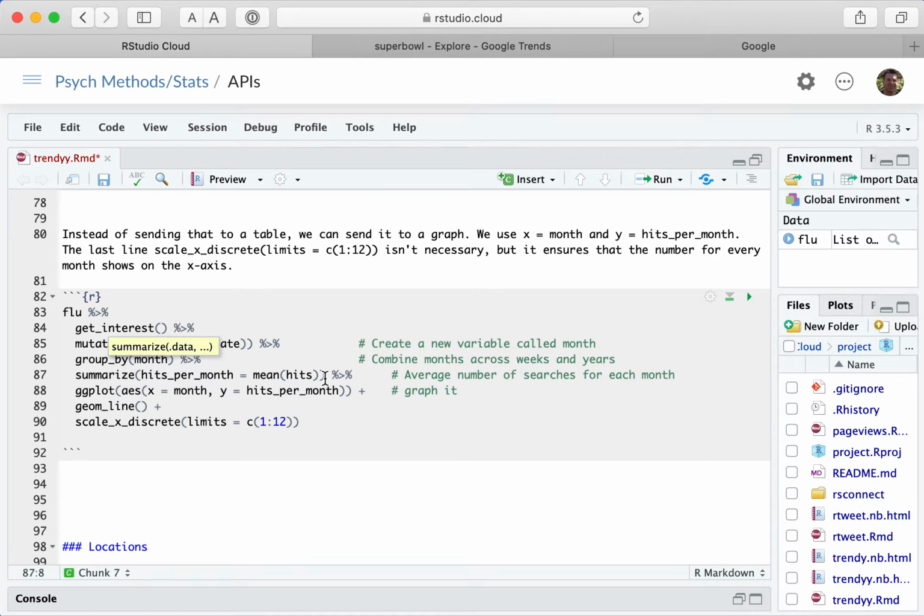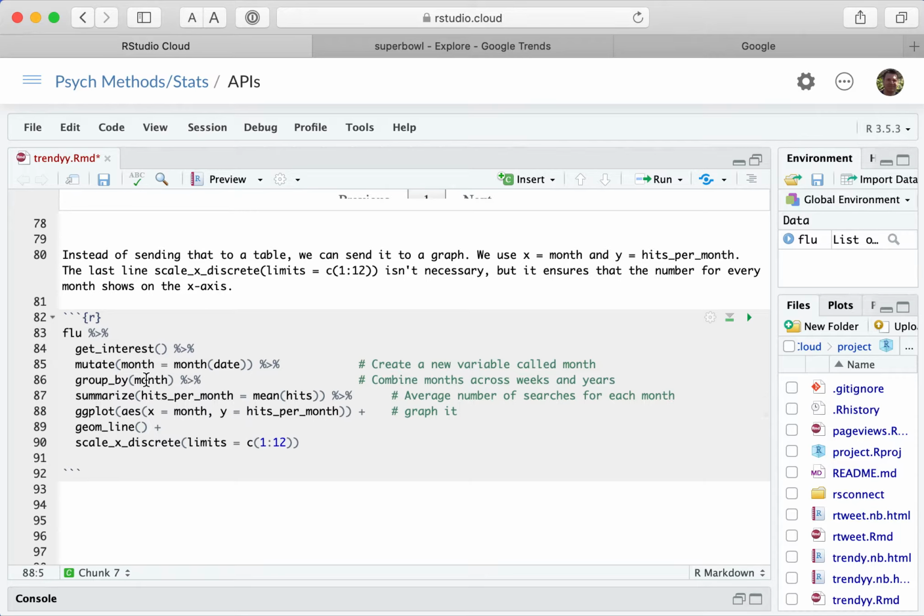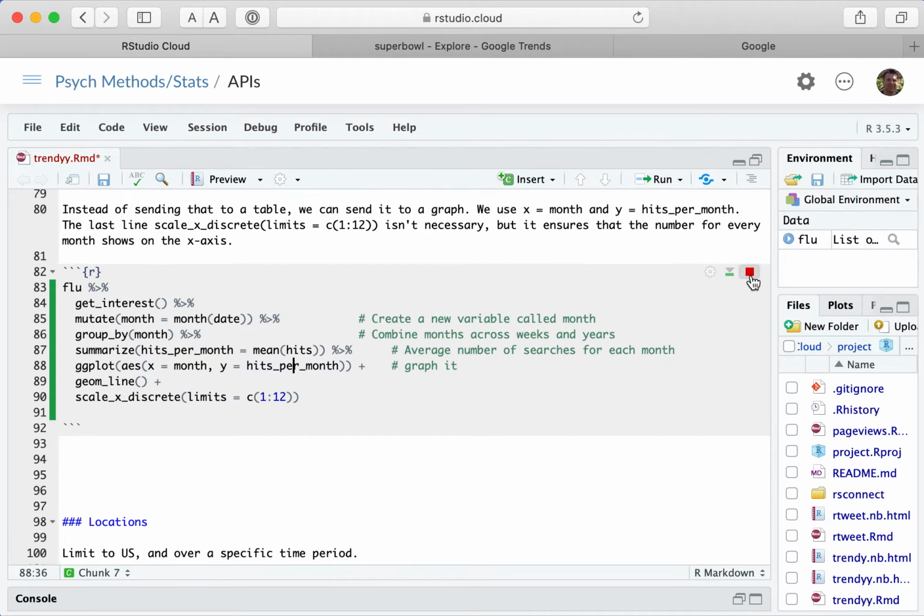And that's all the same as above, but then from here on below is where we're going to do, instead of data table, we're going to do a ggplot. And we're going to remember our new column that we created is called month. And then our new mean is called hits per month here. And so that's the X and the Y. We're going to do a line graph and then create the graph.